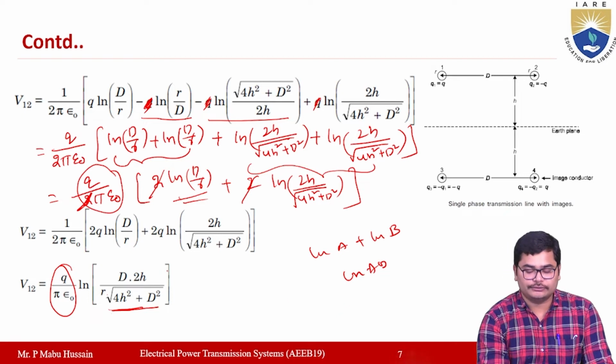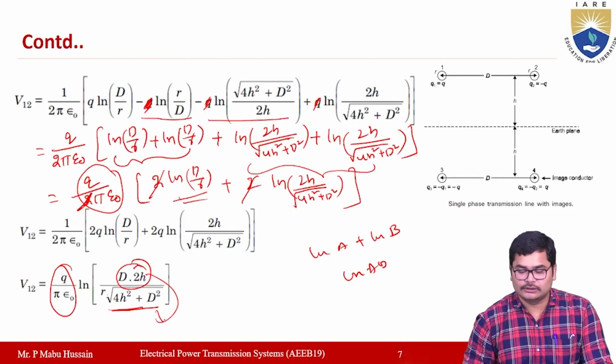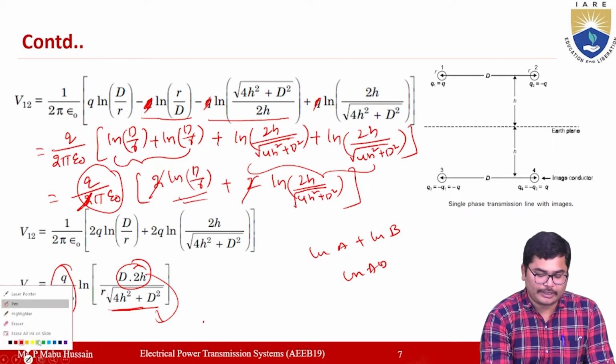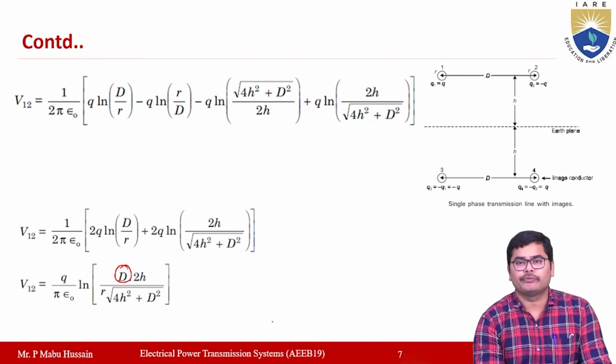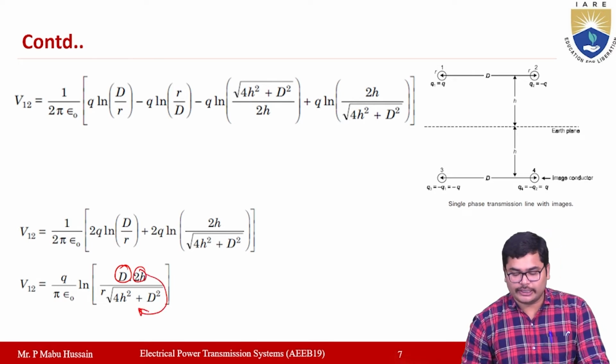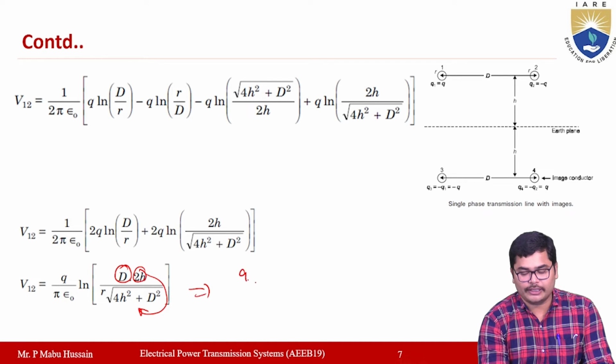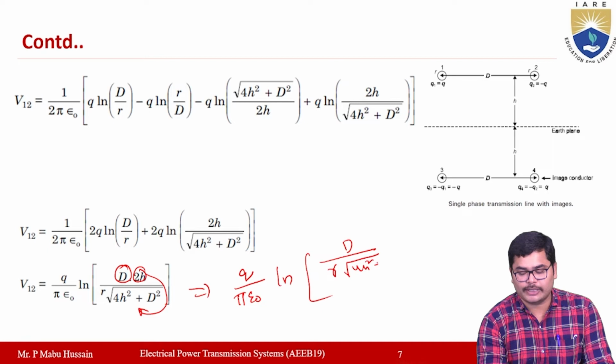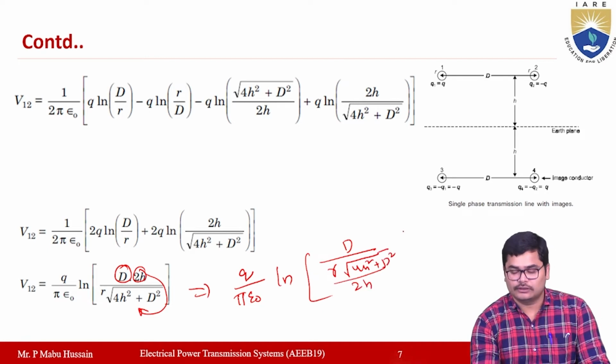Okay, so now here I am taking this total term to the downside. So 2h, keep capital D in the denominator. Now you bring this to the numerator here. Then what you will get from this is q by pi epsilon naught into ln d by r into square root of 4h square plus d square by 2h. Okay, so this is the value.